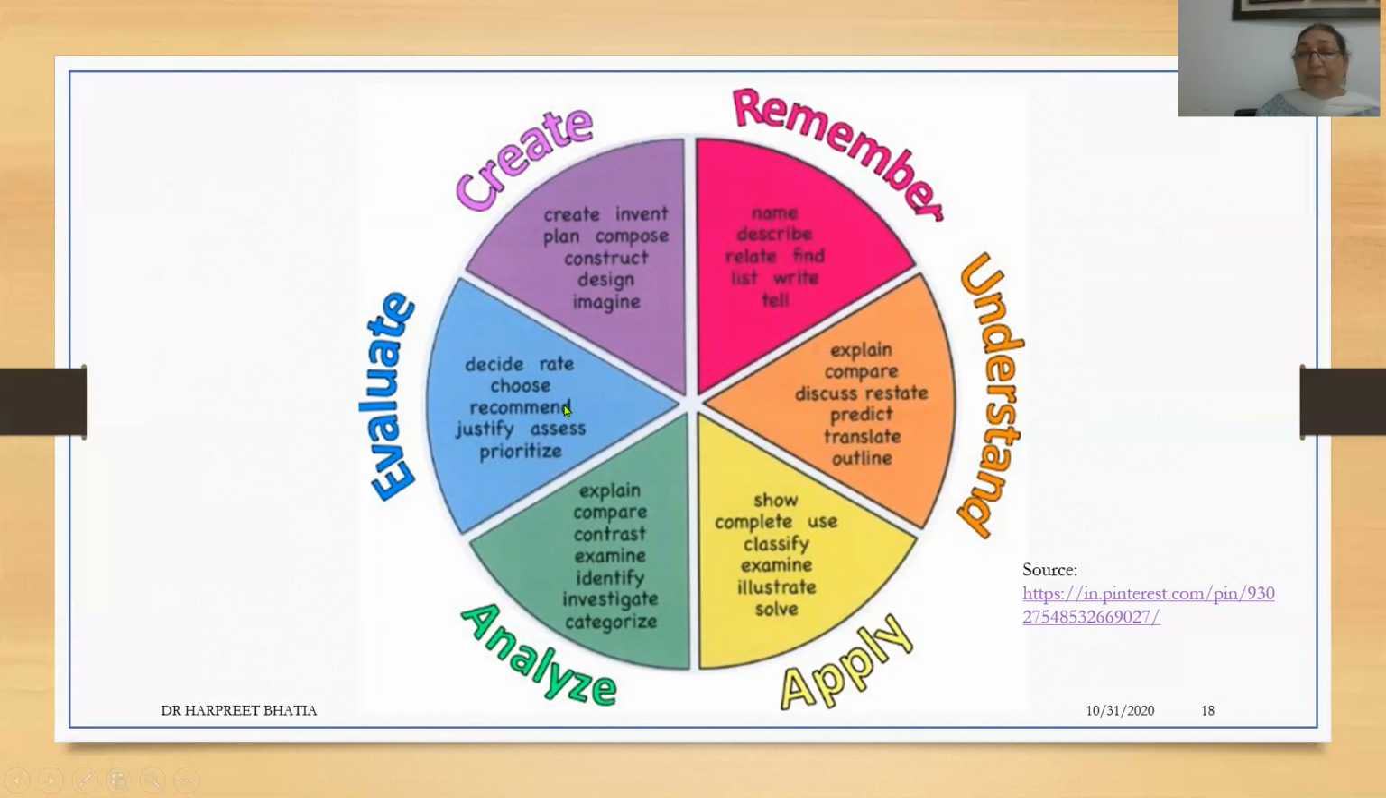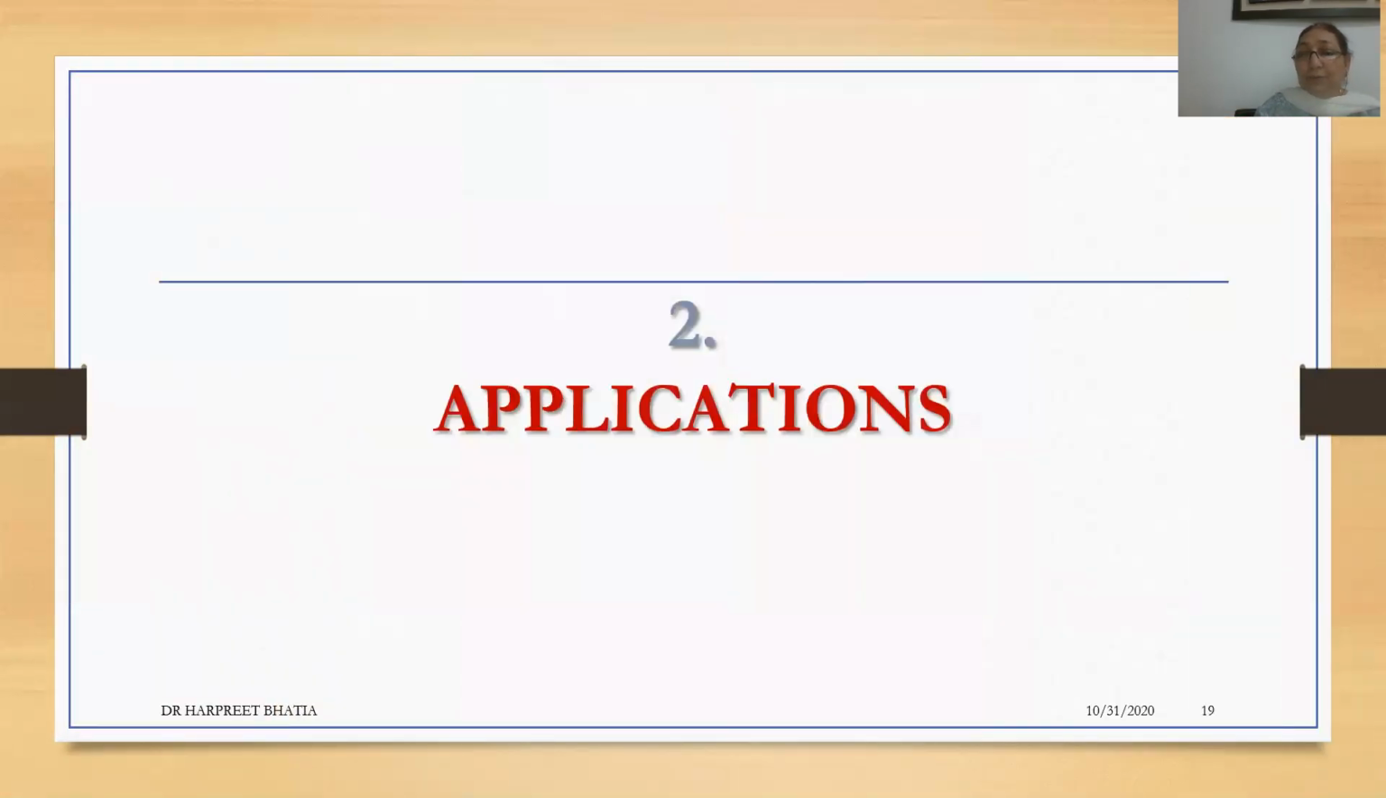Then when we are talking about the evaluate level of the student's understanding, we talk about justify or prioritize or recommend or choose. And create, of course, is where we would expect the student to design something. Even when we are planning to design a course, quite a lot of creativity would be used in it, because we have to formulate certain objectives. We want to know what the student is going to learn and how we are going to assess at the end of it. So now we will come to the second aspect, that is the applications.